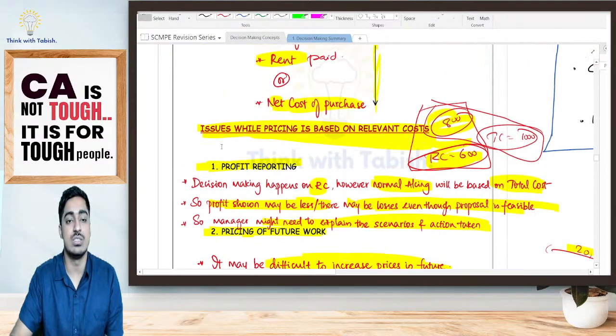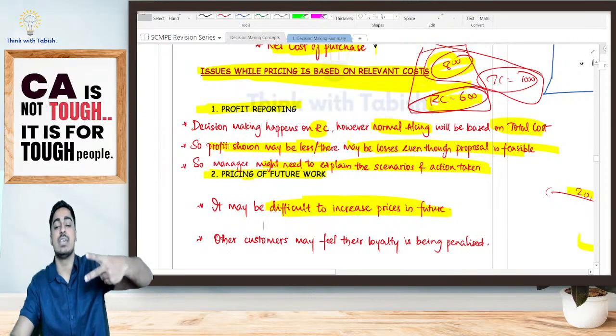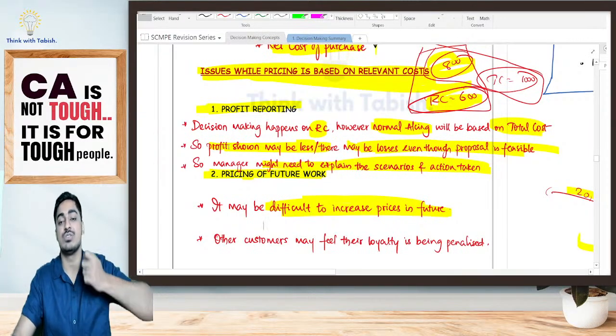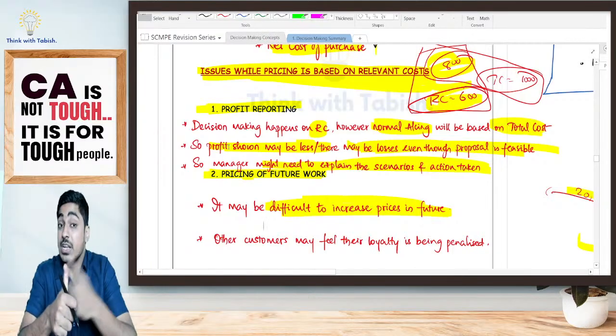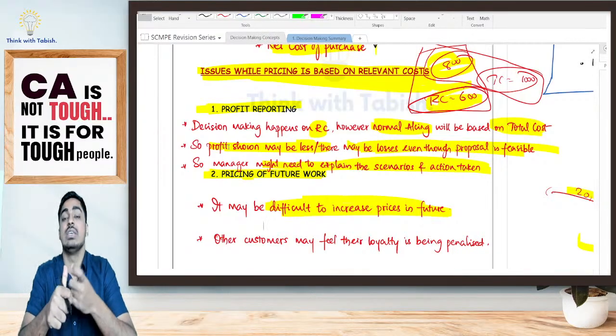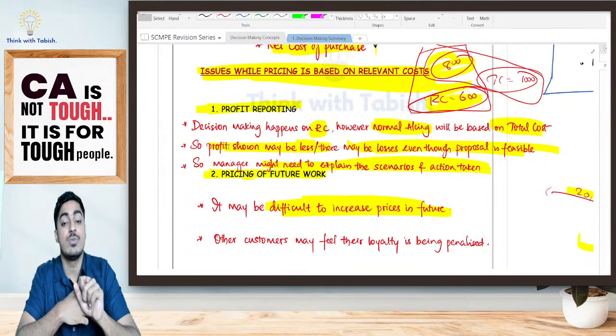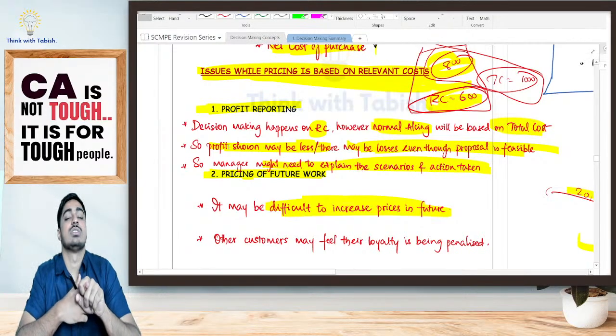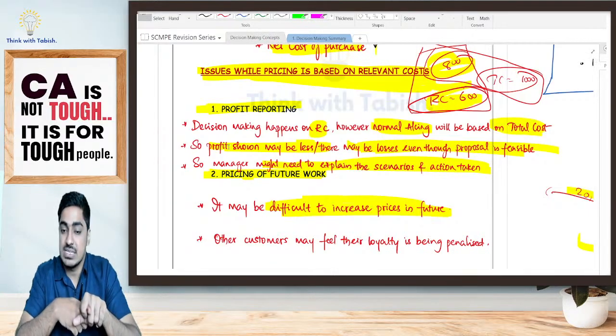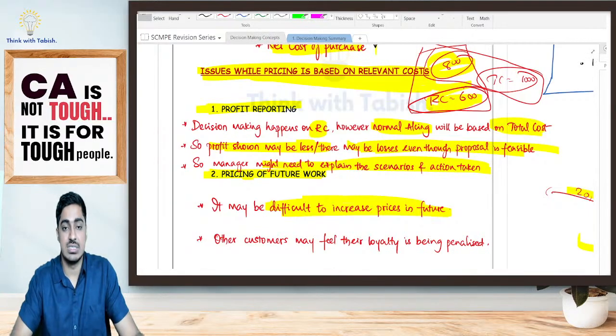Is it clear, students? So two issues we are going to face if we are setting price based on relevant cost. Firstly, profit reporting. In my books of accounts, profit is going to be less or negative. So the manager will have to explain why the decision was in the best interest of the organization. Second, pricing of future work is going to be difficult because my customer will expect me to get the work done at the very same small price. Is it clear, students?